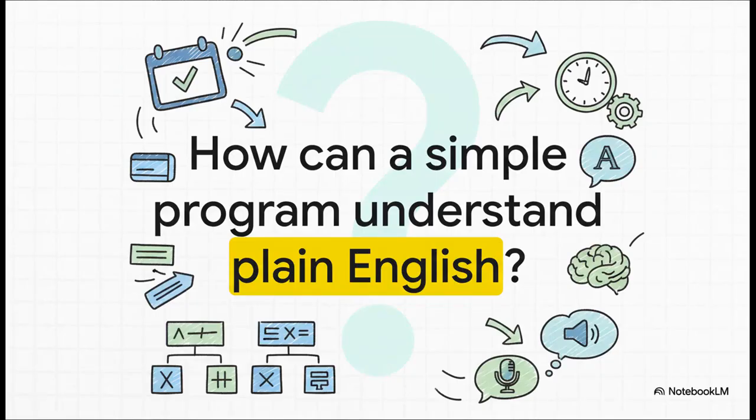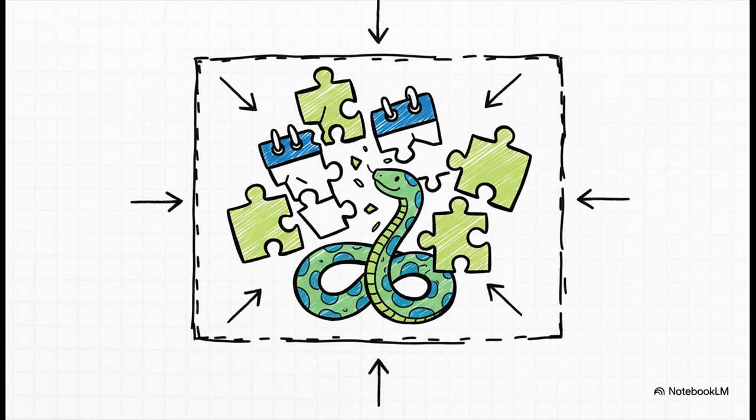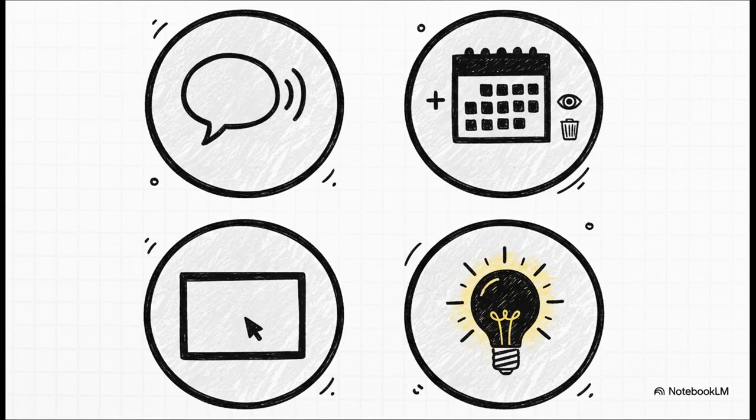So how can a program understand plain English without machine learning? Let's check out this calendar assistant. We're diving into an AI agent built in pure Python. Yep, no external libraries at all. You can manage your schedule with simple text commands. It's a great way to get into AI. So what's going on inside its brain?